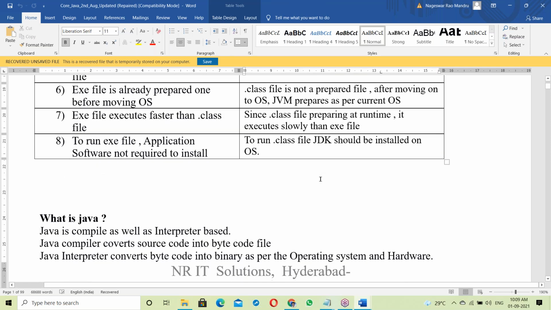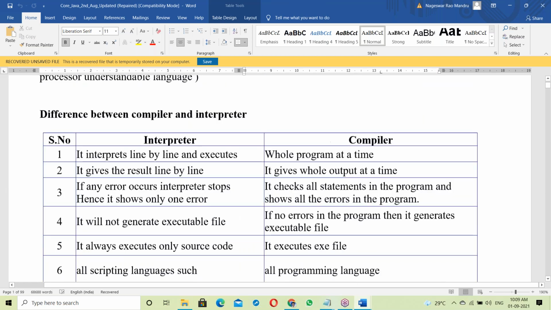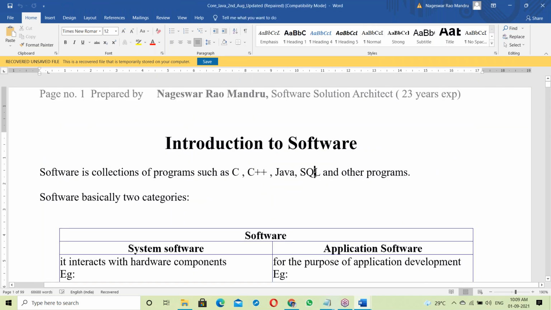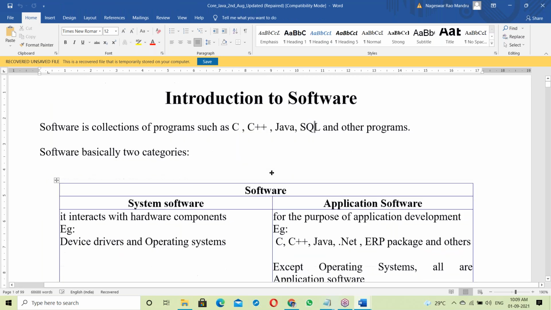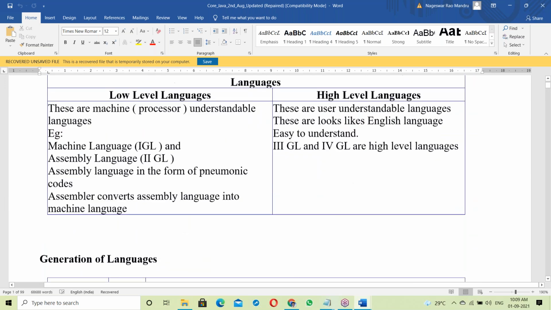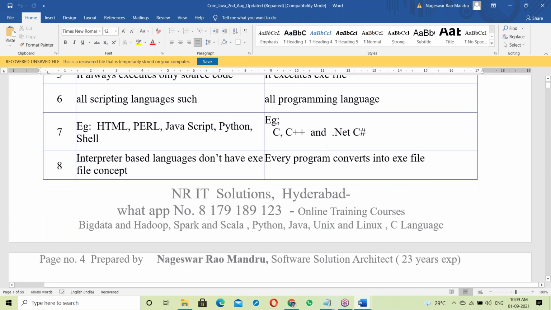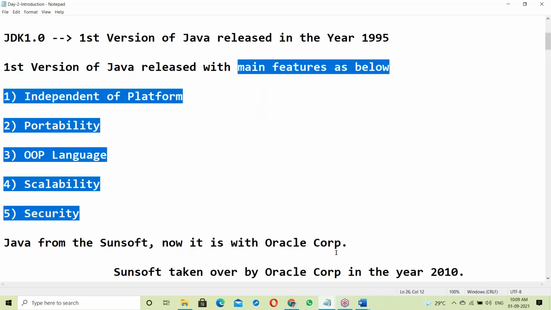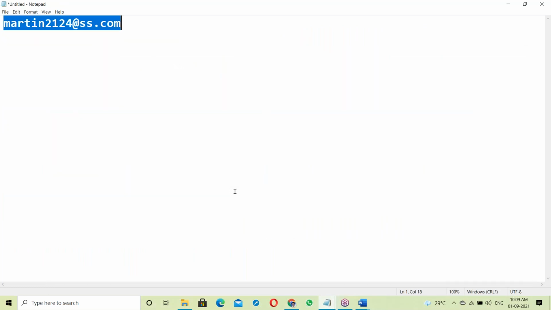Once all these basics are completed, it is easy to understand Java features. Even non-IT background people can understand these basics. Let us start.